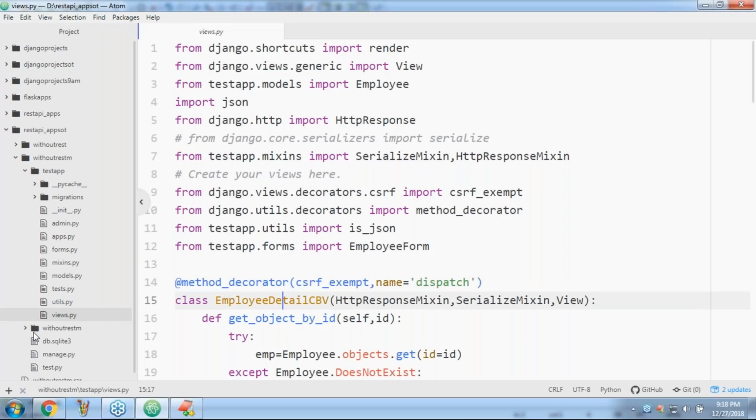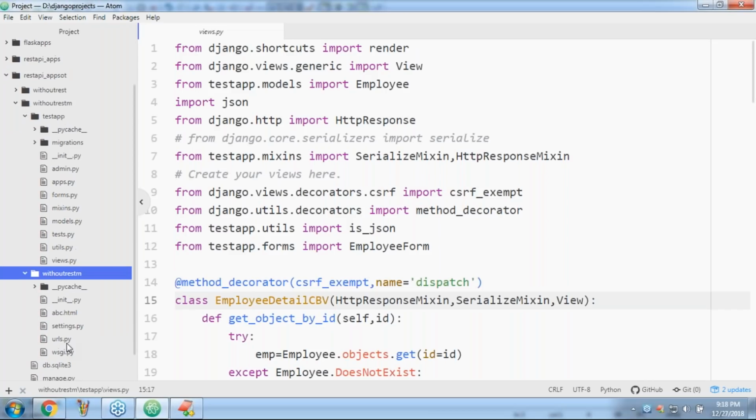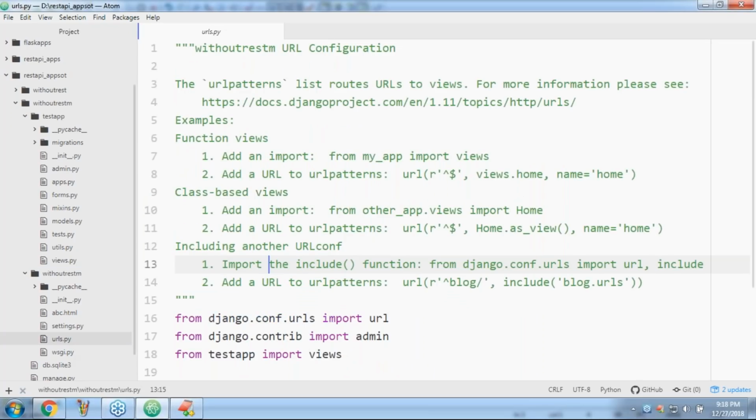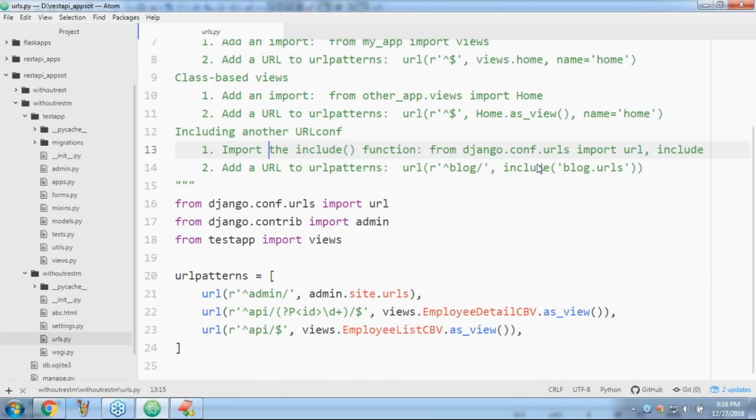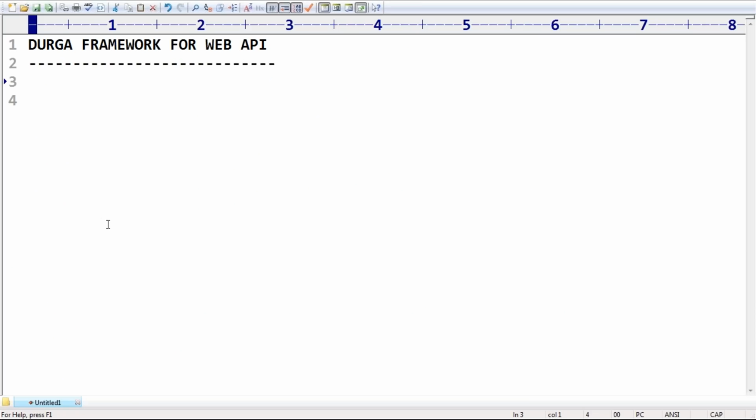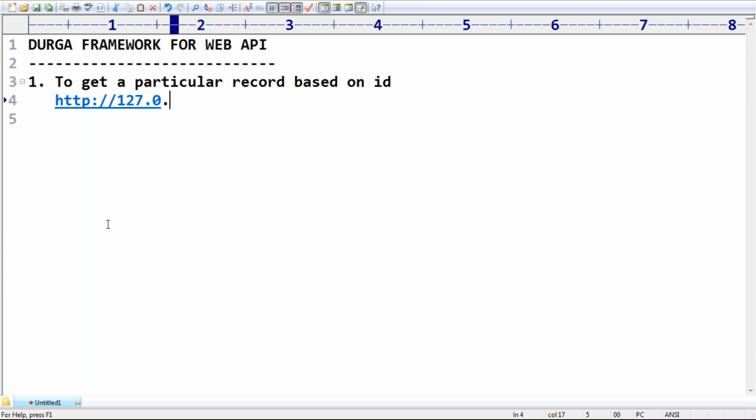If you want to send a get request to get a particular ID, can you please tell what the endpoint is, sir? What is the URL, the base URL, to get a particular record based on ID? It is http://127.0.0.1:8000/api/1/, like this I have to pass.